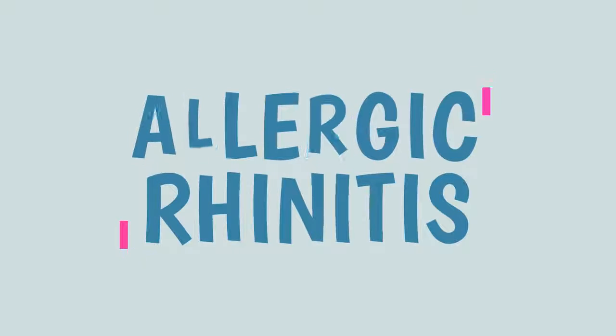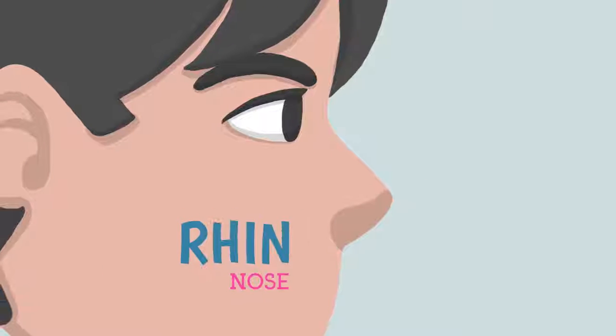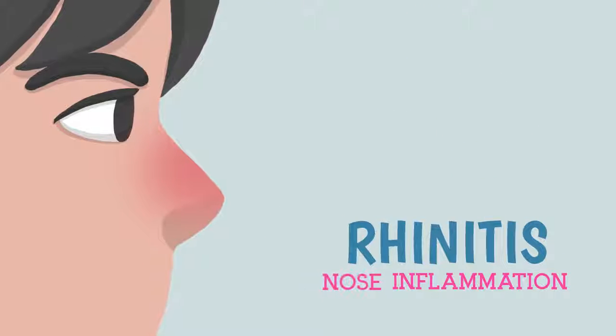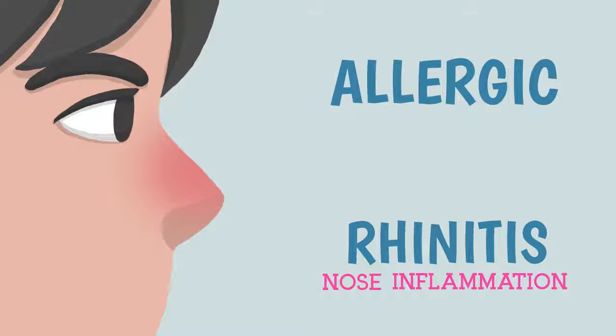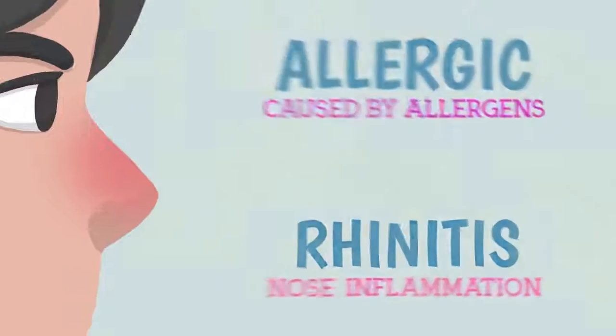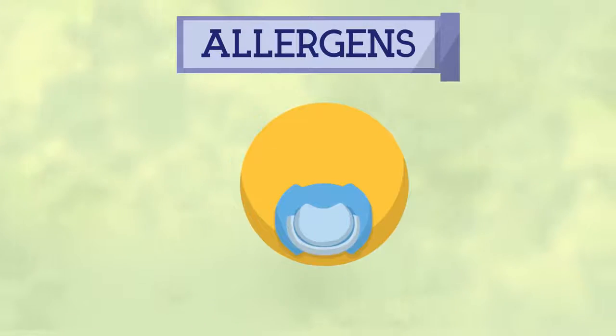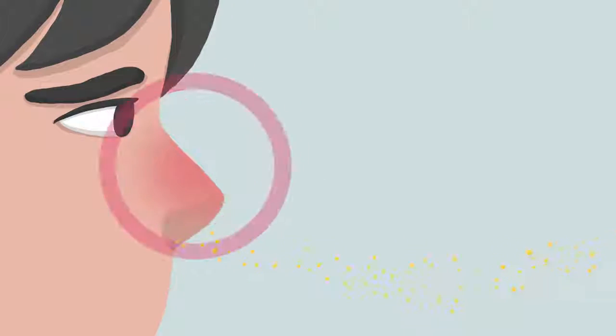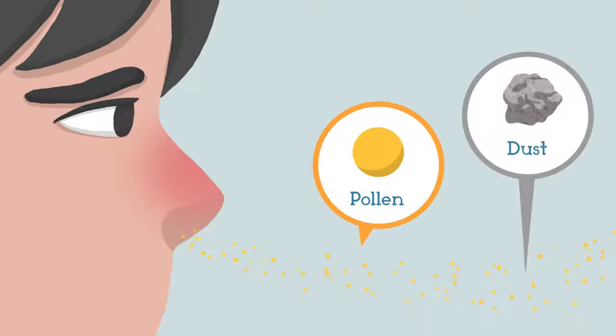Allergic rhinitis. Rhin comes from the Greek word meaning nose, and itis means inflammation. So, it means inflammation of the nose. And allergic means it's caused by allergens. Allergens are anything harmless or neutral that can be inhaled in air by the nose and trigger an excessive immune reaction. Common examples of allergens include pollen and dust.